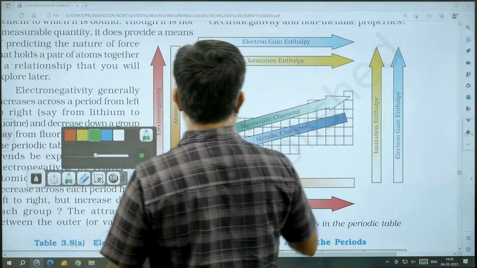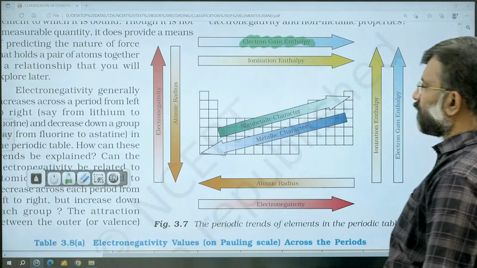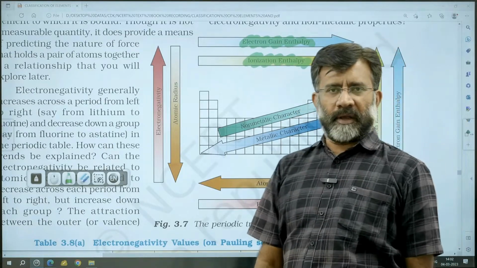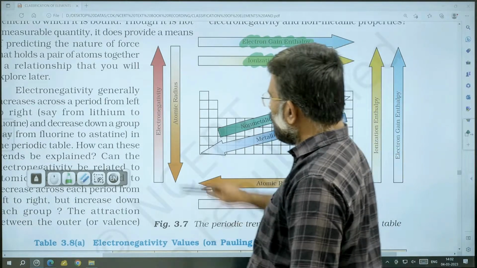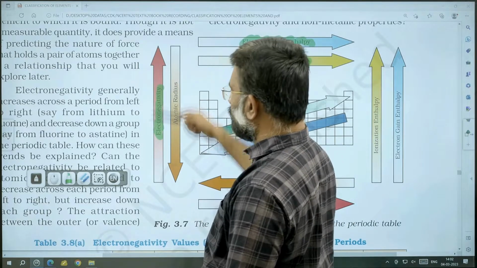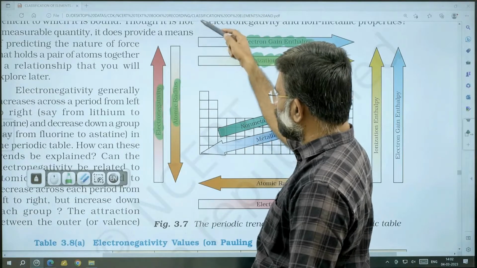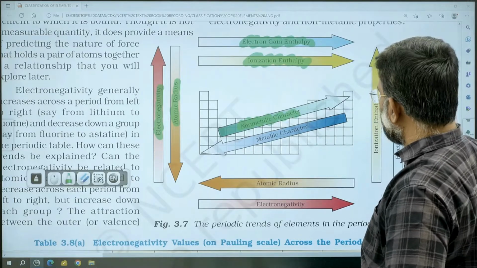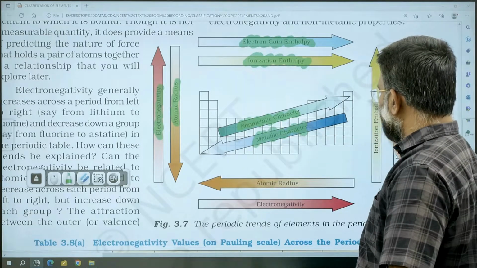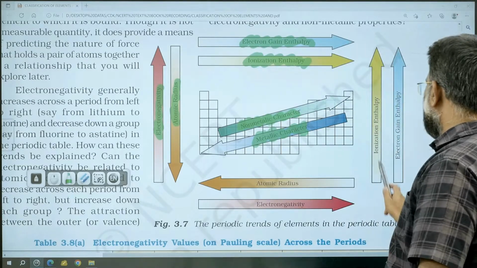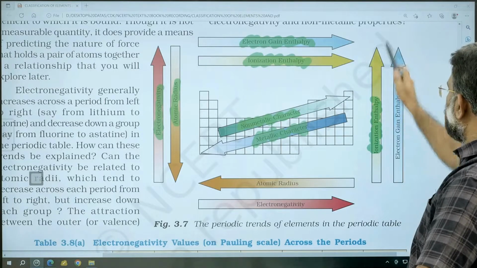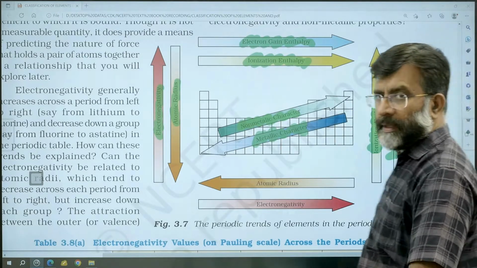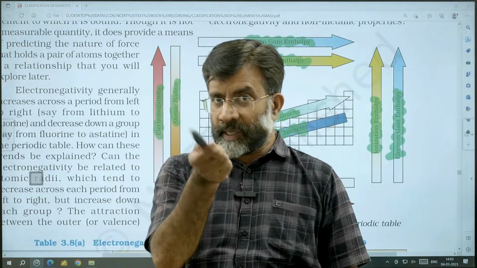You see, electron gain enthalpy increases from left to right across the period. Ionization enthalpy increases from left to right across the period. Electronegativity increases from bottom to top. Atomic radius increases from top to bottom. Non-metallic character increases diagonally upward. Metallic character increases diagonally downward. Ionization enthalpy increases from bottom to top. Electron gain enthalpy increases from bottom to top. Electron gain enthalpy here means negative electron gain enthalpy.